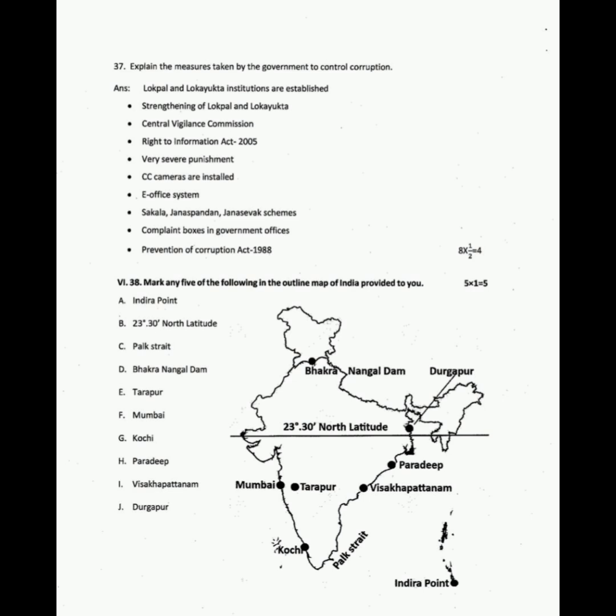Sixth main, 38th question. Mark any 5 of the following in the outline map of India provided to you. They will give 10 places to mark, and you have to mark only 5 of them. They have given Indira Point, 23.5 degree north latitude, Palk Strait, Bhakra Nangal Dam, Tarapur, Mumbai, Kochi, Paradeep, Visakhapatnam, and Durgapur. Refer to this picture carefully and identify the places. Practice locating places on the map to get better.